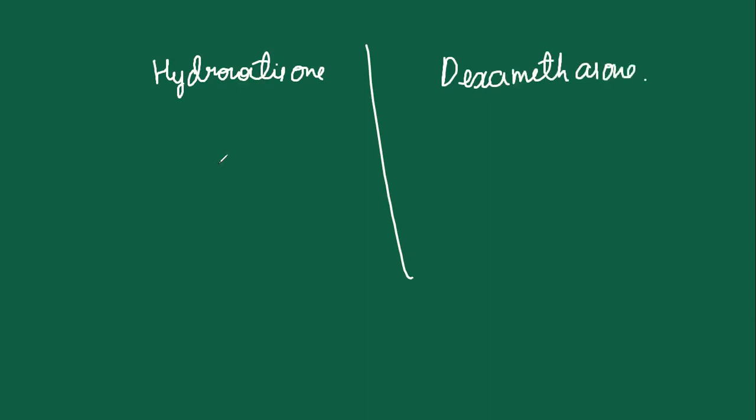Yes, let's compare things. There is hydrocortisone and dexamethasone.